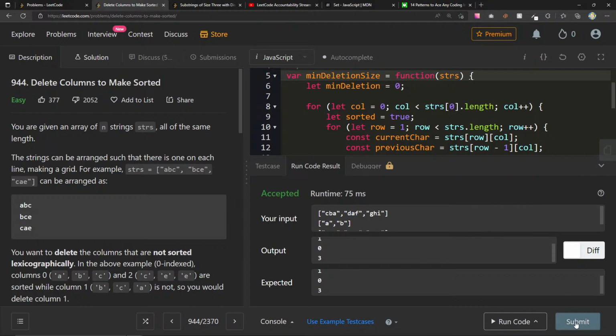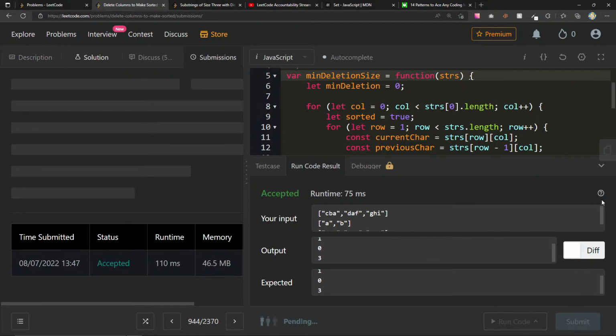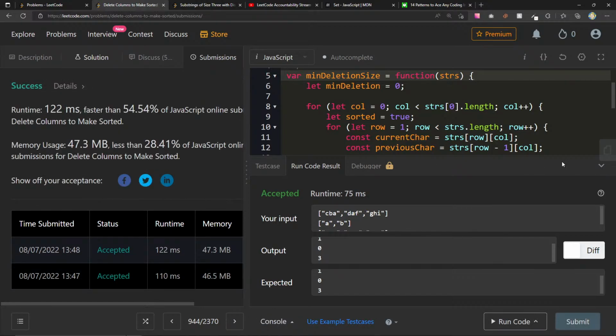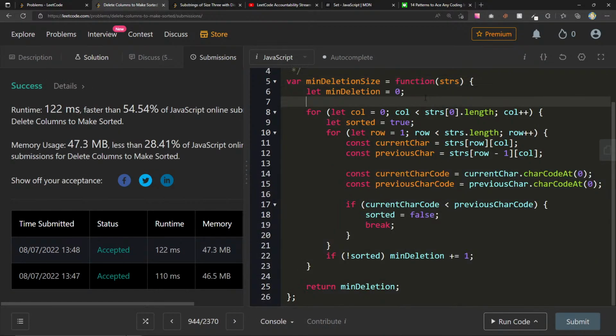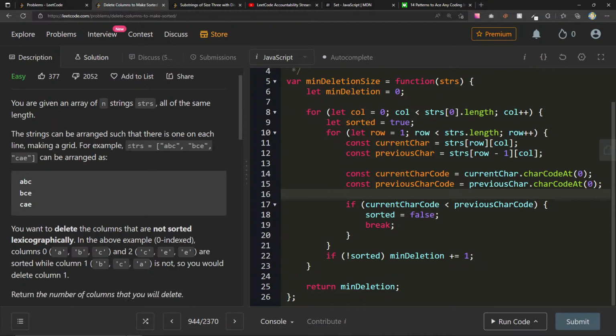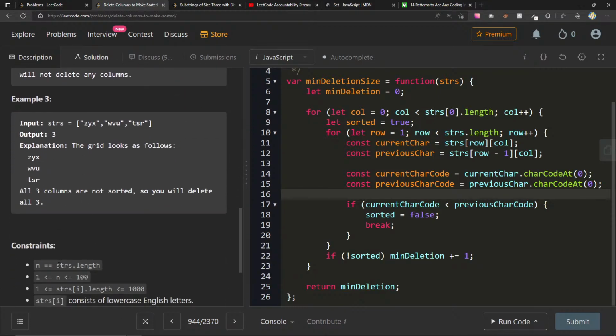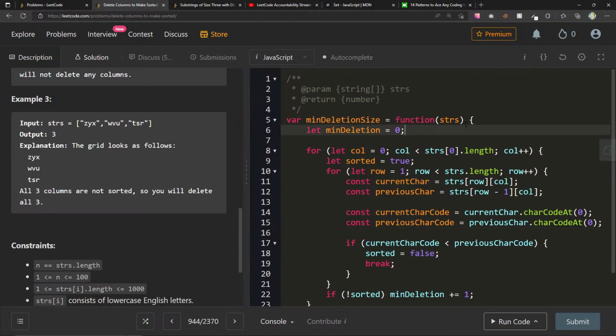Let me submit it one more time. All right, so in this case, we're pretty much going through every single character in the array. I mean, there's some optimizations that we can make. We know that these are not going to be the same. Like, strs.length could be different than the size of strs. So for that reason, I'll say m by n, where m is the size of strs, and n is the length of the string inside each one of those.